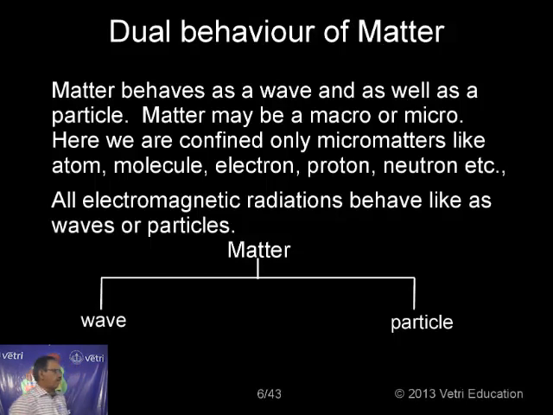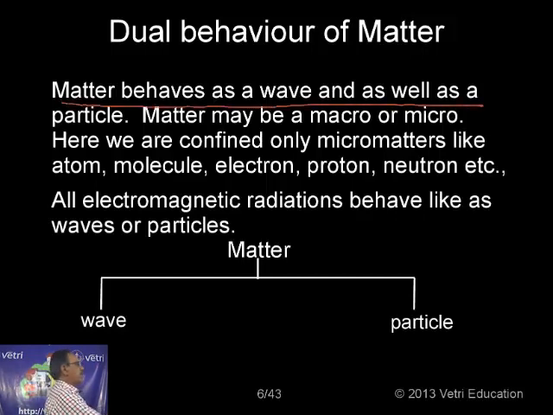Okay, let's come to the dual behavior of matter. When we say dual behavior of matter, we are going to give concentration only to the atom because we are studying atomic structure. So matter behaves as a wave as well as a particle. Matter may be macro or micro.